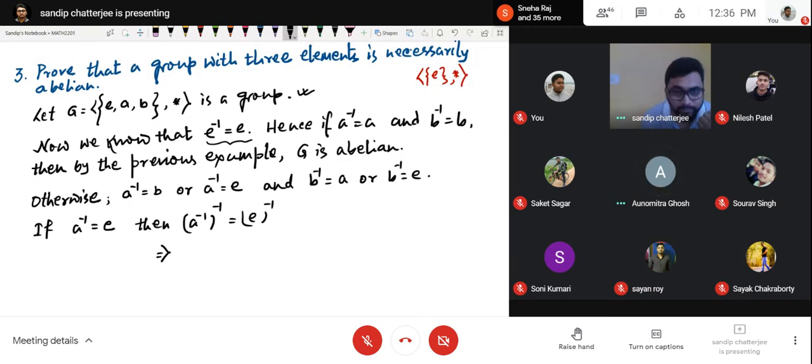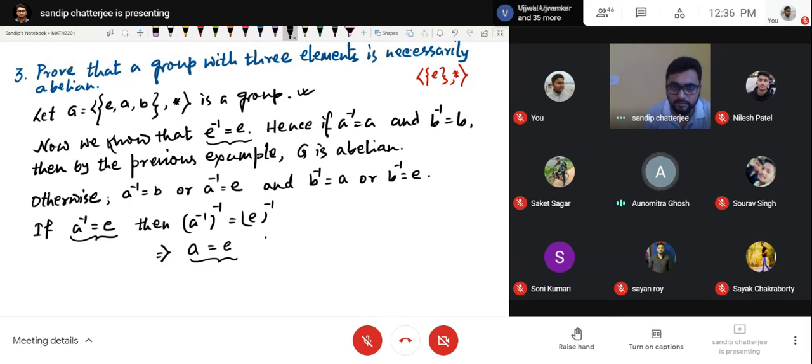A. So, A equal to E inverse. E inverse means E. So, if this is the case, then you are getting A equal to E. Can this happen? No, sir.